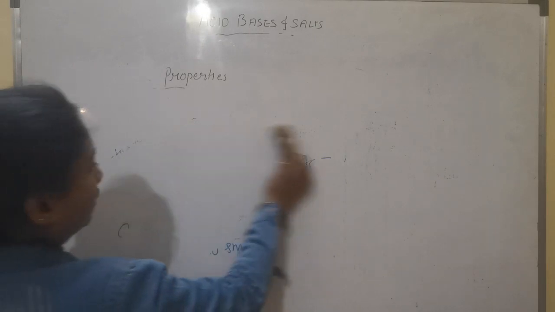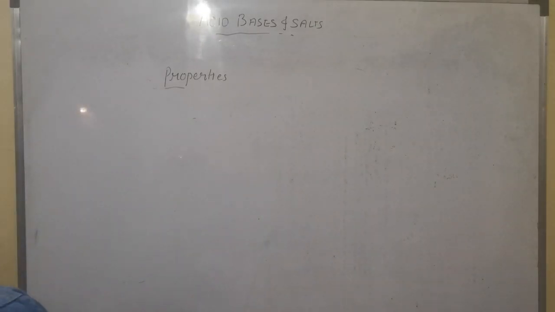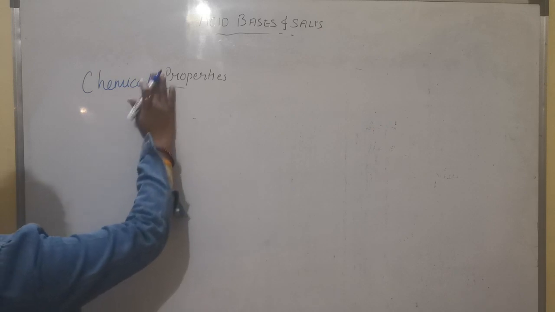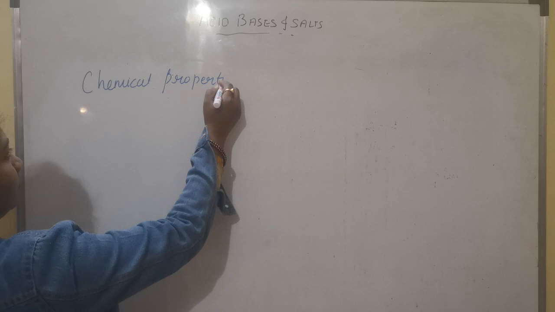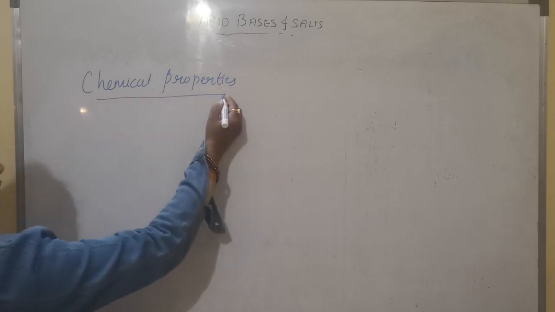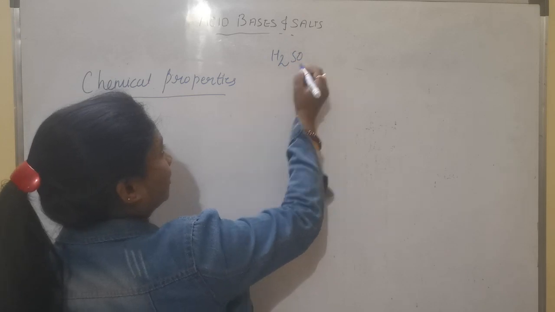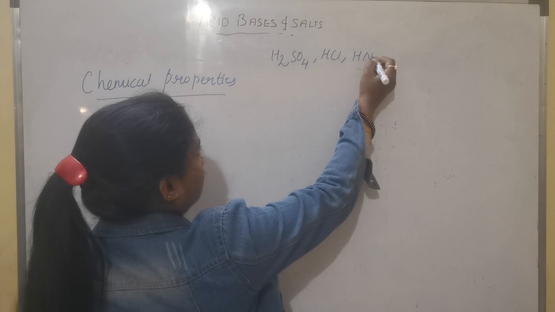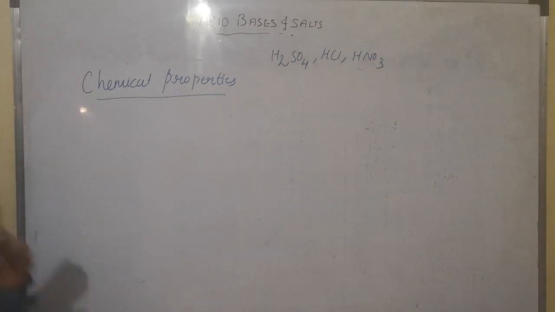Now we have to see some important reactions of acid with different elements and compounds. Chemical properties. So I'm writing some examples of acid that we'll be using here in these reactions. These are the common acids: sulfuric, hydrochloric and nitric acid.